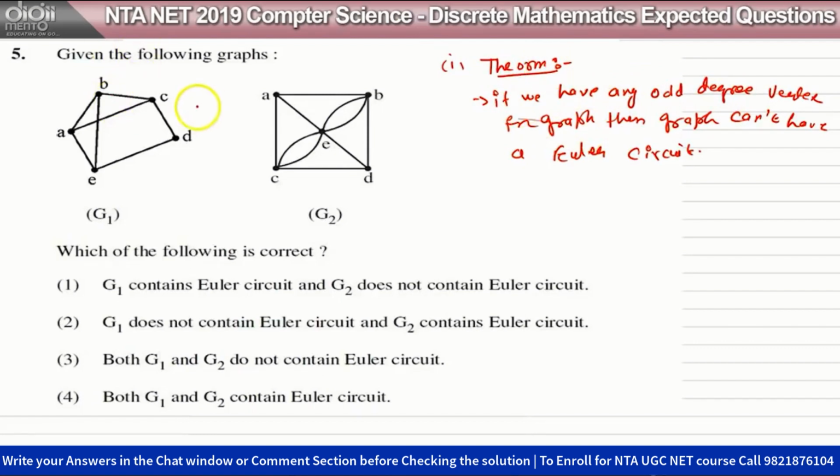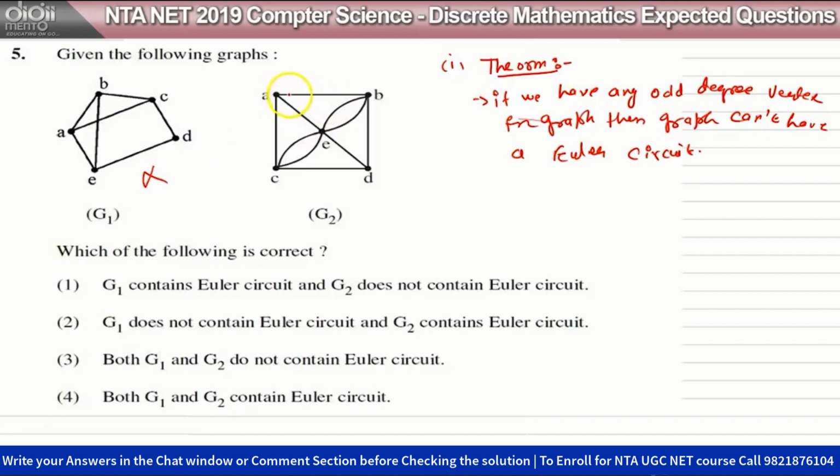Because there should be one out path and one in path in every vertex. Okay, we can come into this vertex and we can go out. So if I take this vertex, I can go out from it and come back to the vertex, but I cannot cover this one, so this will not have an Euler path. From the theorem, this vertex has degree 3, so we have a vertex in this graph which has an odd degree, so the graph is not Eulerian.